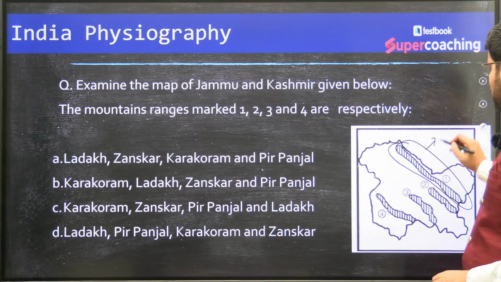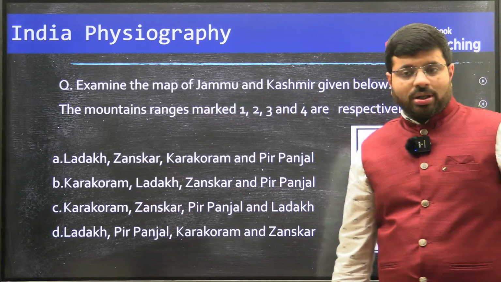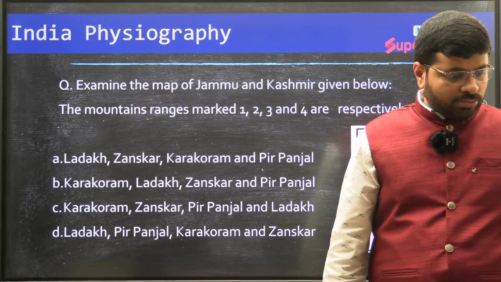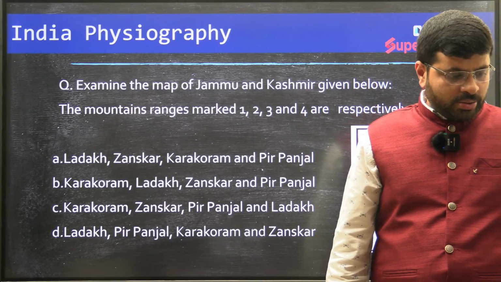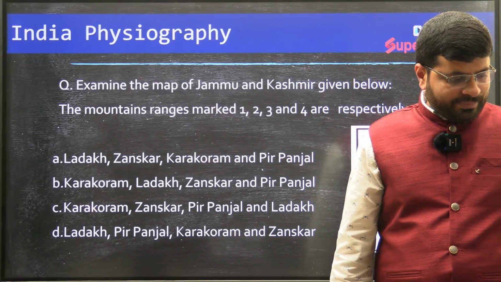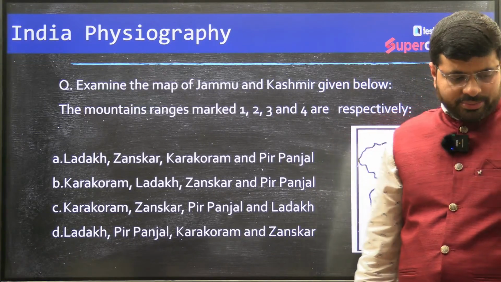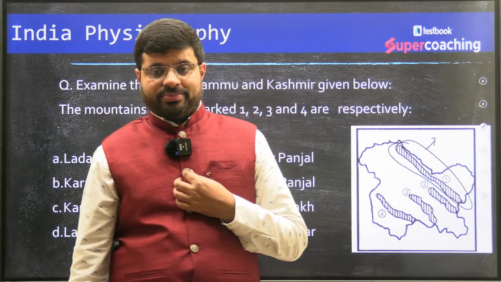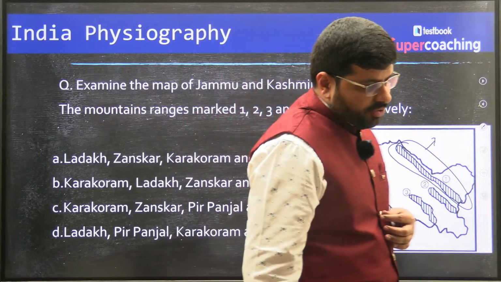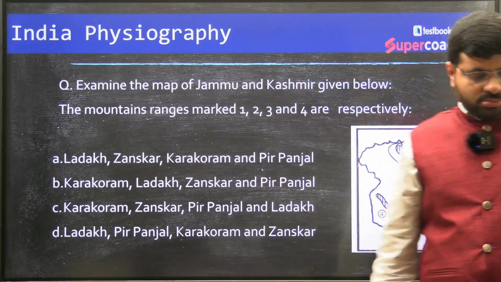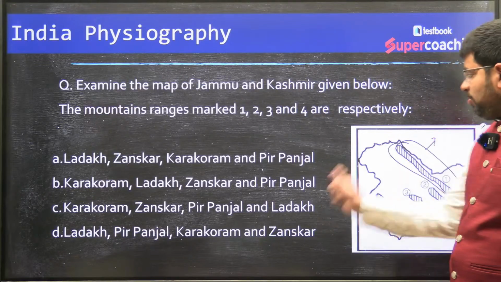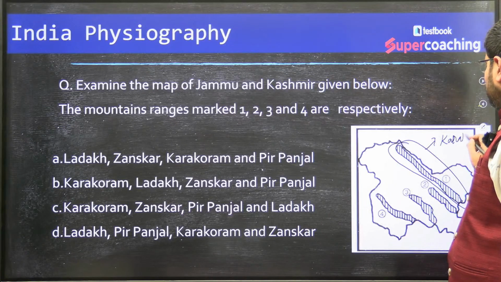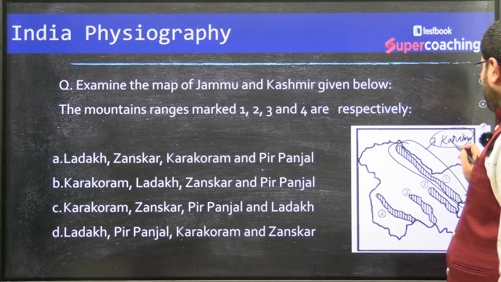The northernmost range of India is known as which one? In fact, the northernmost range would be the Karakoram range.